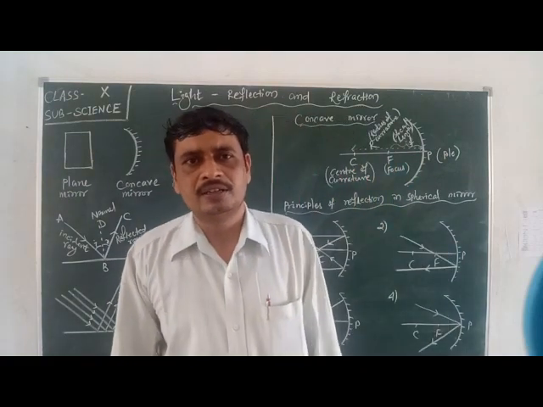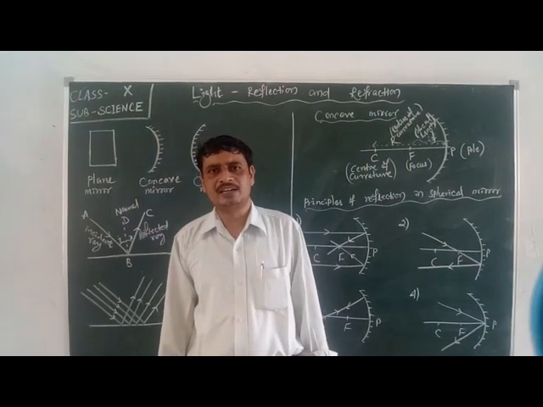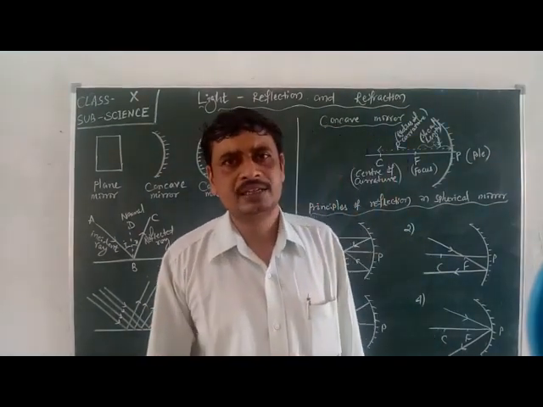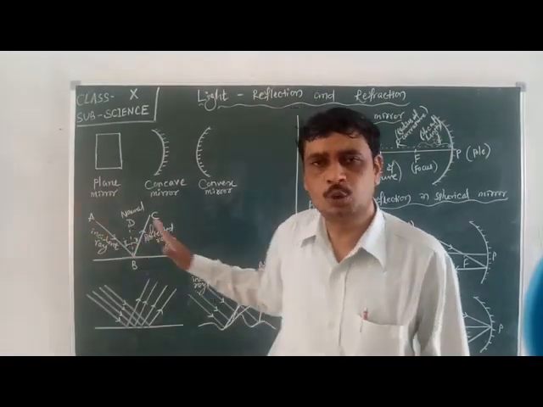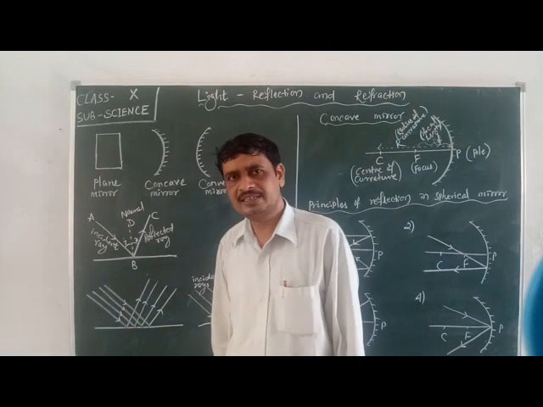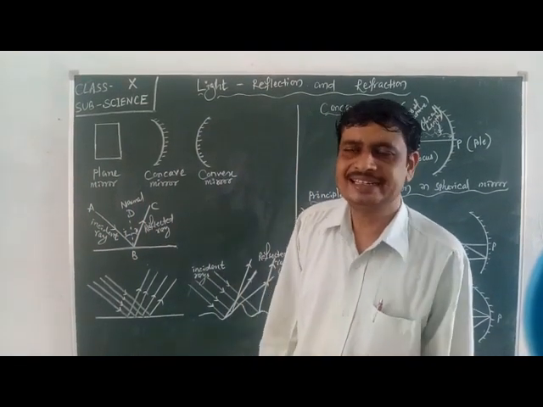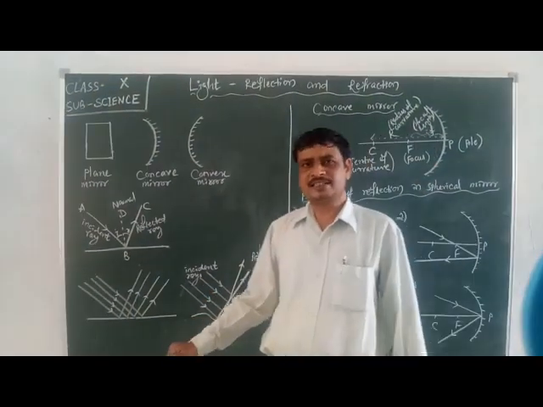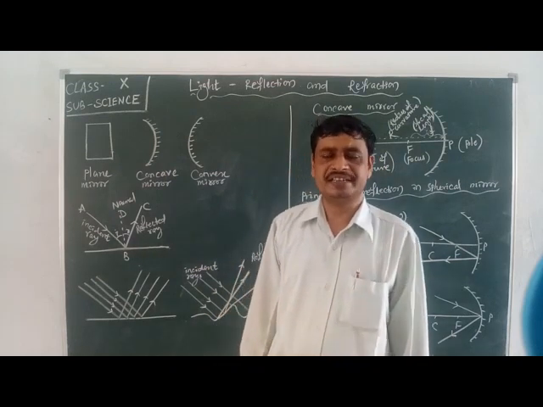Next, the object distance and image distance become equal. Object distance means the distance from mirror to object, and the distance from mirror to image is called image distance. Here, the object distance and image distance both become equal.